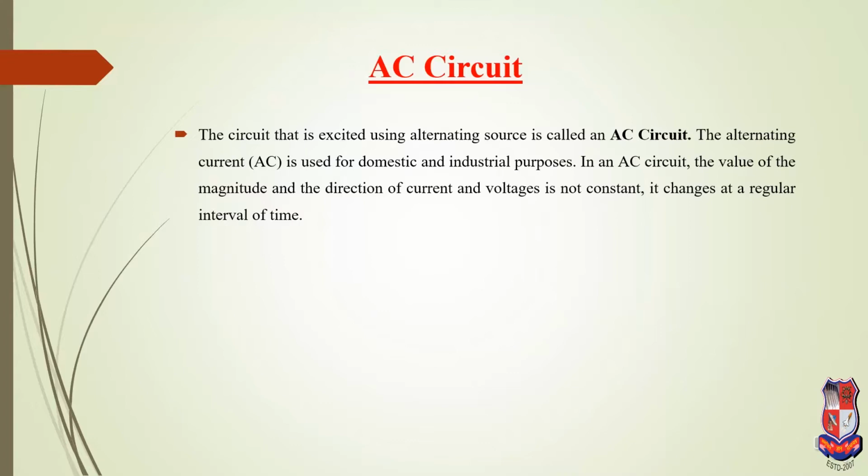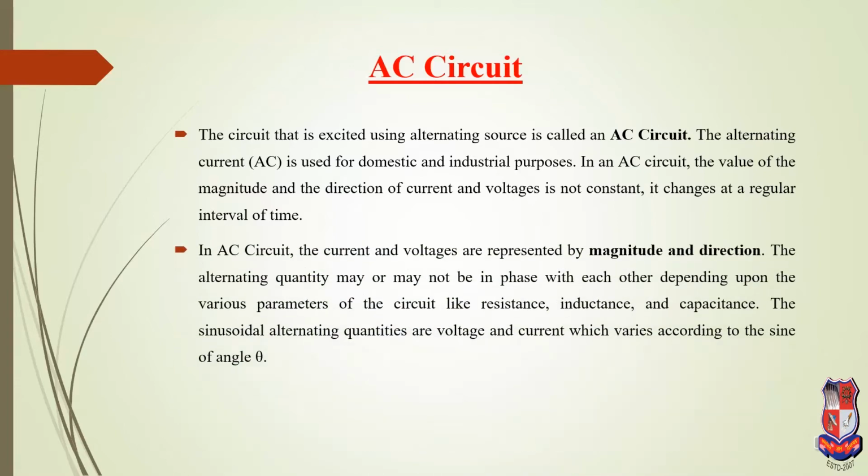We know that generally the AC supply is used for domestic and industrial purposes. In an AC circuit, the current and voltage are represented by their magnitude and direction. The alternating quantities may or may not be in phase with each other, depending on the various parameters of the circuit like resistance, inductance, and capacitance.